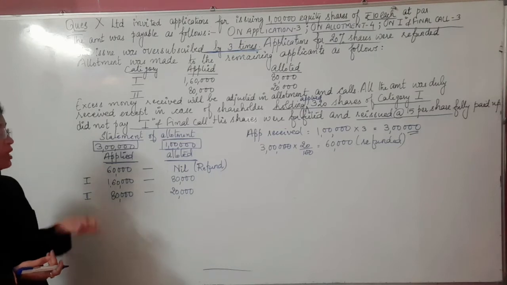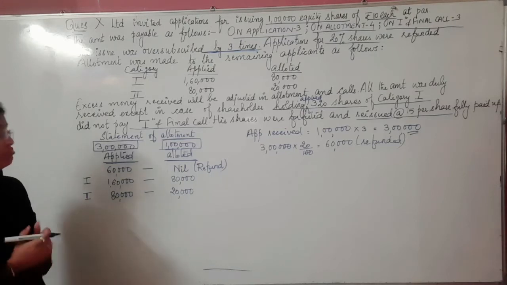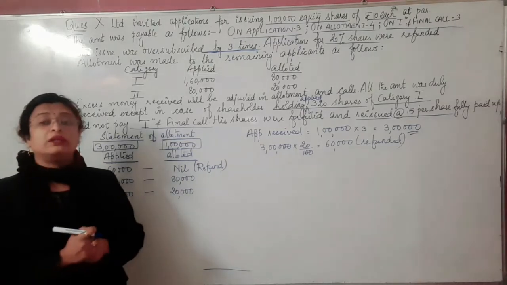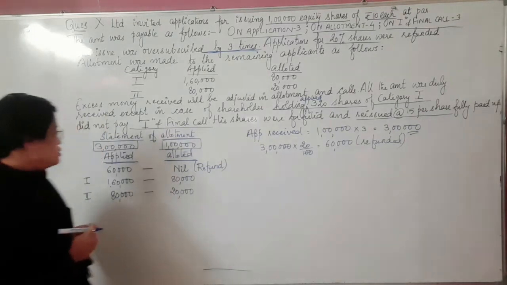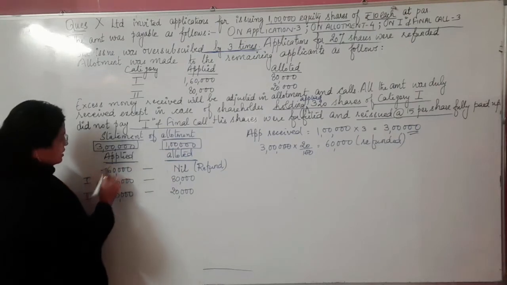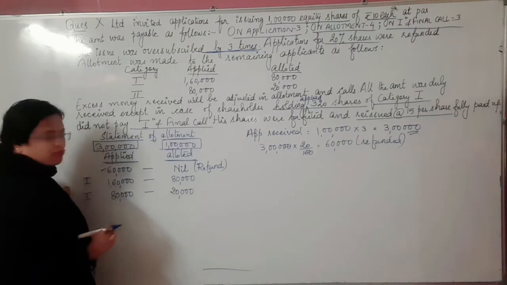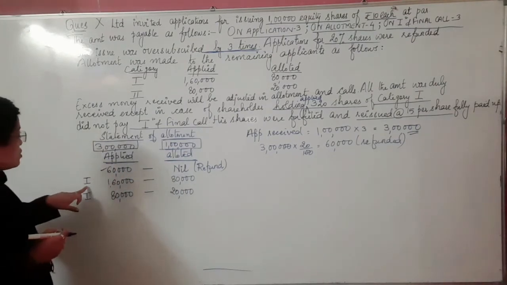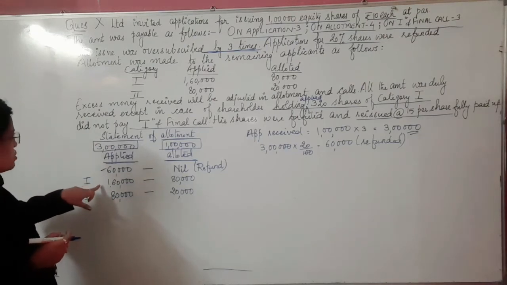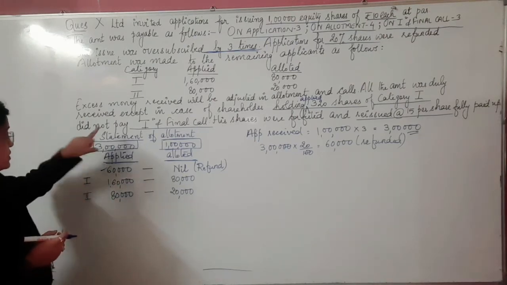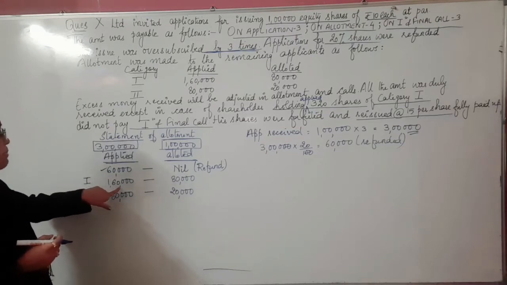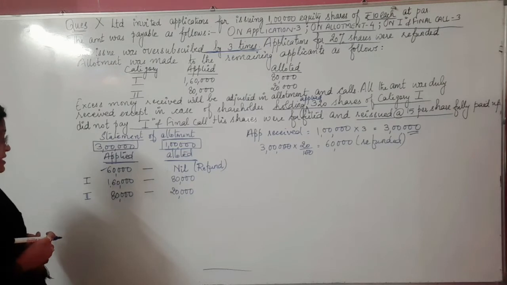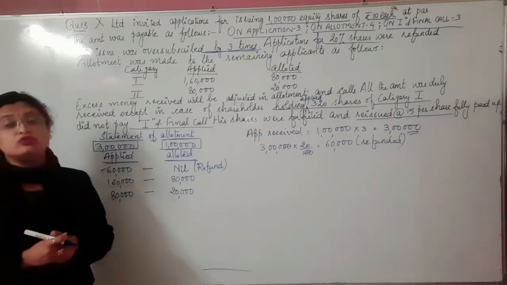Now let's do the working based upon the statement of allotment to find out how much extra amount the company has received and how this extra amount has to be adjusted. The first category is clear, it has to be refunded. As per the question, in category number 1, a shareholder has applied for 1,60,000 shares, but the company has allotted him 80,000 only.